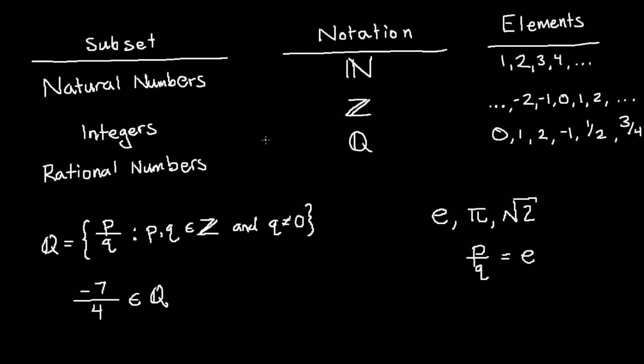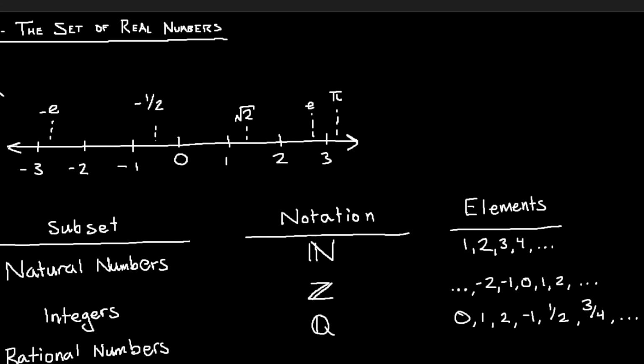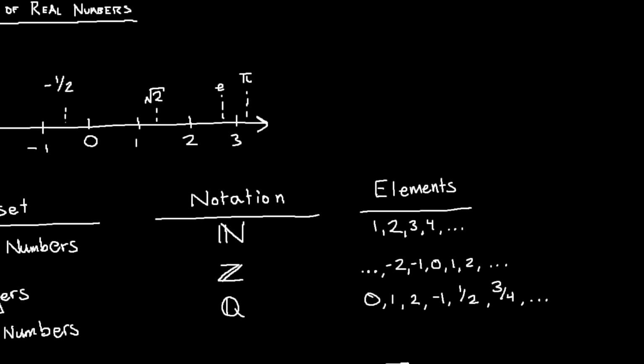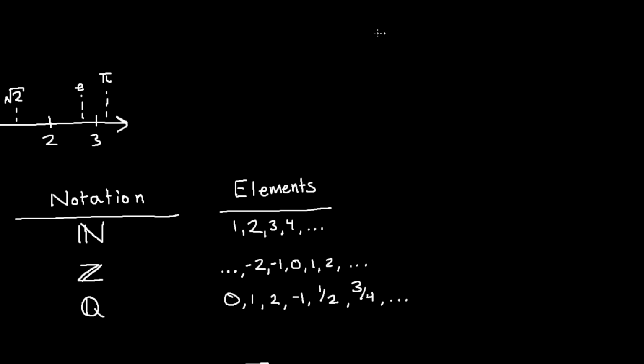So we can say that the natural numbers, I'll delete. Actually, I'll just move up here now. Scooch it over a bit. So the natural numbers, that is a subset of the integers. And that is also a subset of the rational numbers, which is a subset of the real numbers. So there's kind of a logical order to it.